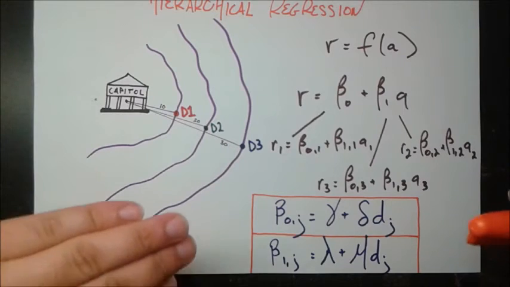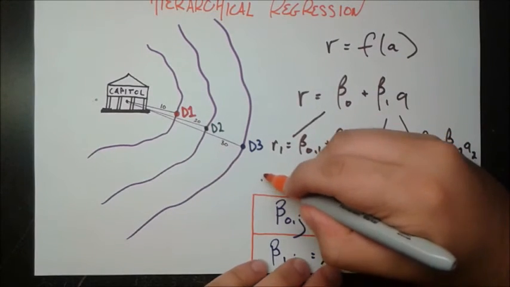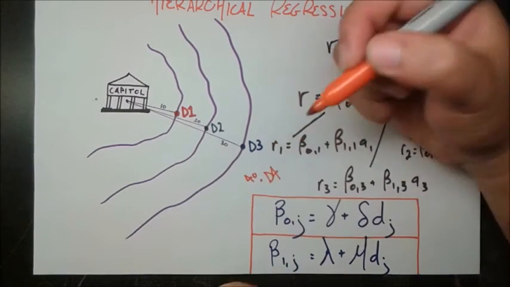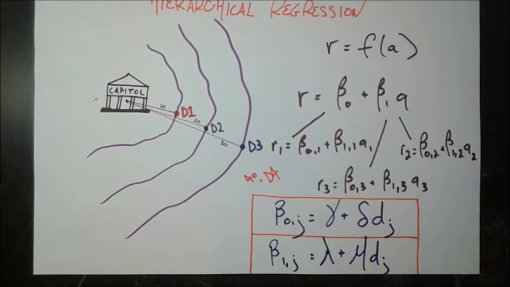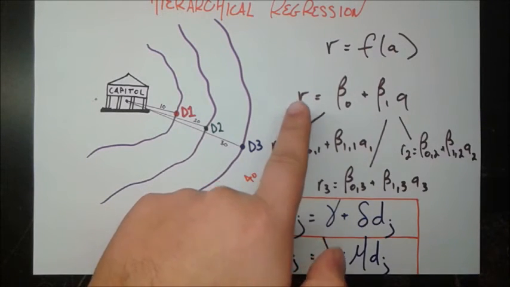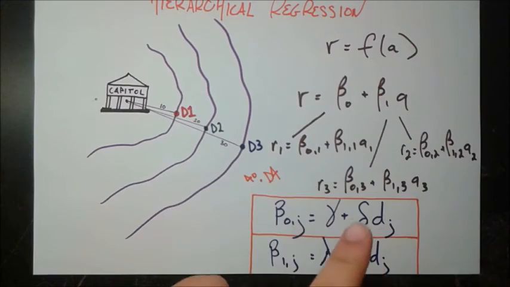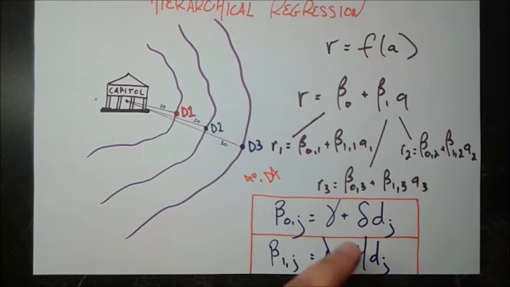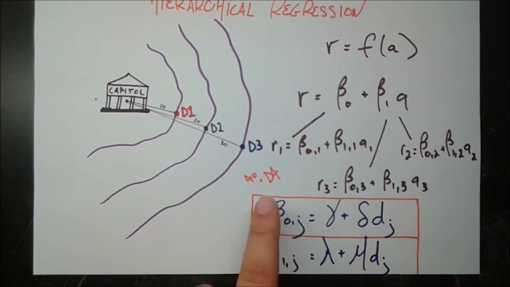So let's say a new district comes in, District 4, and let's just draw it in. Let's say here's District 4. And District 4, let's say, is at a distance of 40 miles from the capital center. So now we want to figure out, well, what's the proper equation in this form for District 4? Well, we have to find beta naught for District 4 and beta 1 for District 4. How do we do that? We come to these equations, which were fitted using the data from Districts 1, 2, and 3, so we already have these gamma, delta, lambda, mu coefficients. We go ahead and throw in d sub j as 40, because that's the distance from the capital, and we derive our beta naught 4 and beta 1, 4, which is our betas for our District 4.